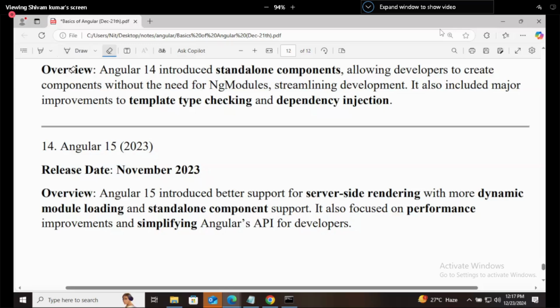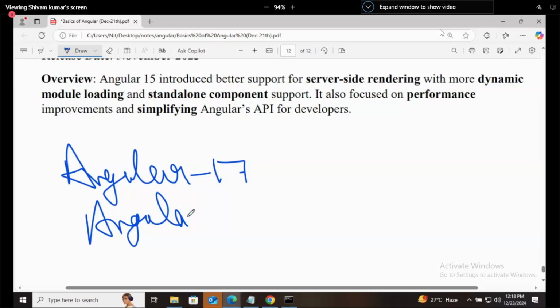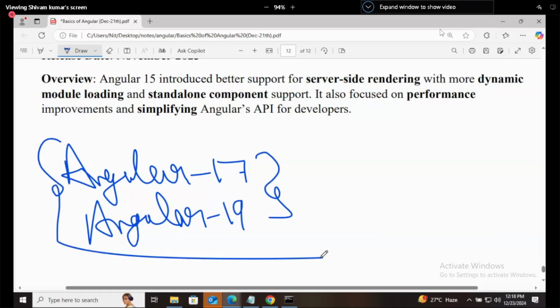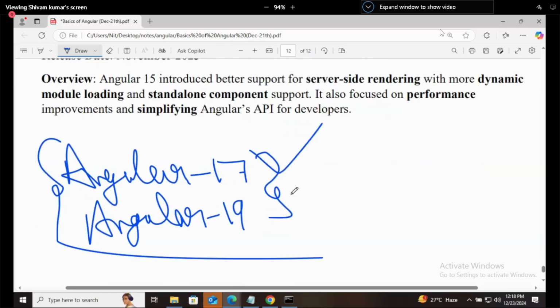Angular 15 I have written till here because after Angular 15 we got two versions that are stable. One was Angular 17 and now the latest one is Angular 19. And intentionally I have not written these two versions because there are lots of special things about these versions that we will develop and we will see. Till Angular 15 it was same. After that we got major change in 17 and now in 19. So we will discuss these things in the upcoming classes.